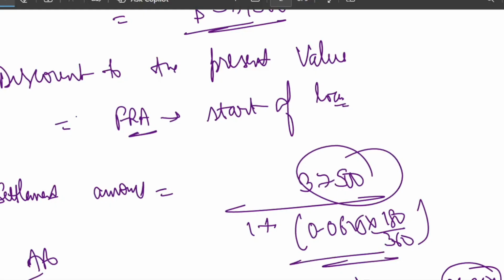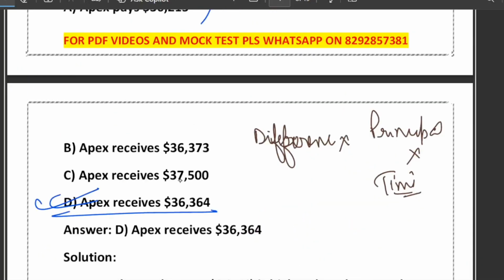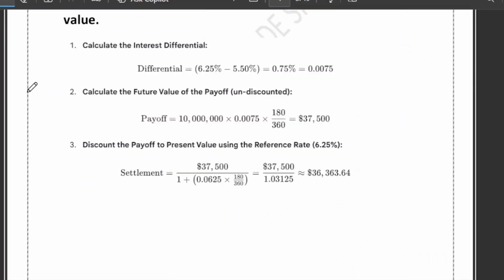So just remember the keyword DPT. This way you can remember it. DPT means discount after principal time calculation. So let's have a look at the quick summary.